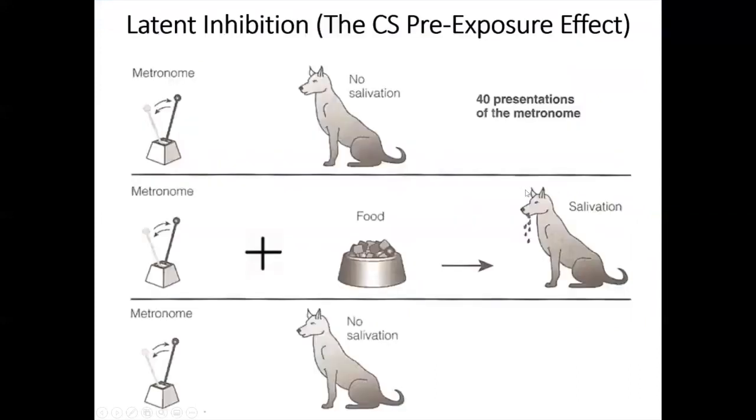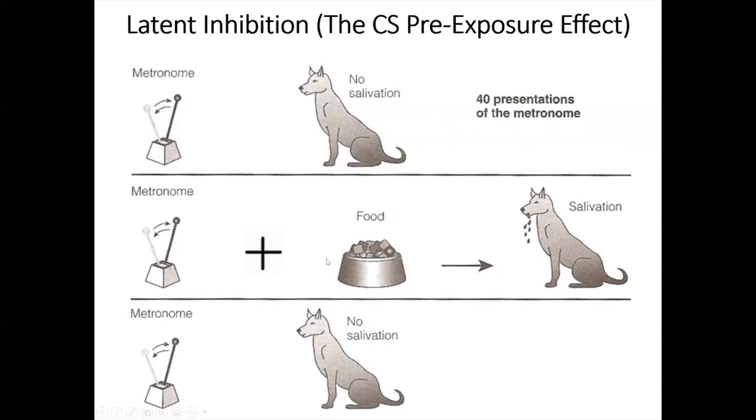So remember, the basic phenomenon there is that if you repeatedly present a neutral stimulus, like a metronome, all by itself, and then you later pair that stimulus with a US, like food, then the animal will not acquire a conditioned response. It won't learn to salivate in response to the metronome. Or at least it'll take more pairings for it to learn that than usual.